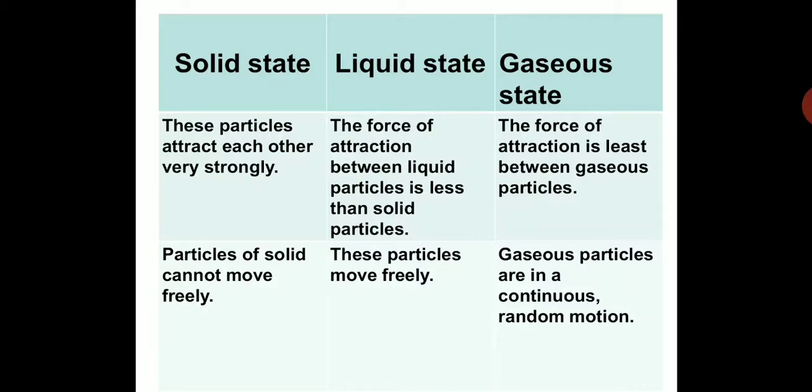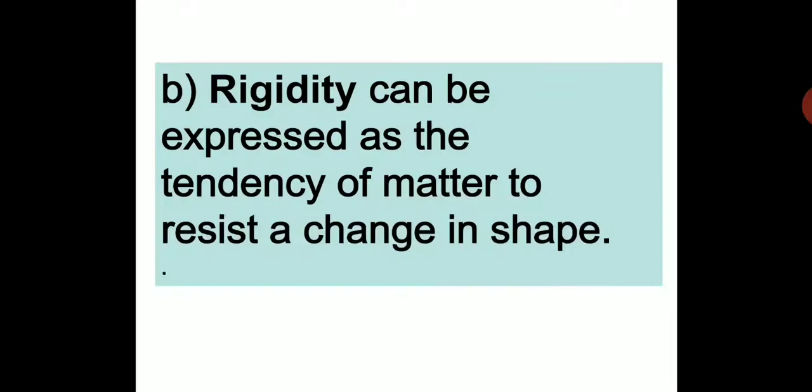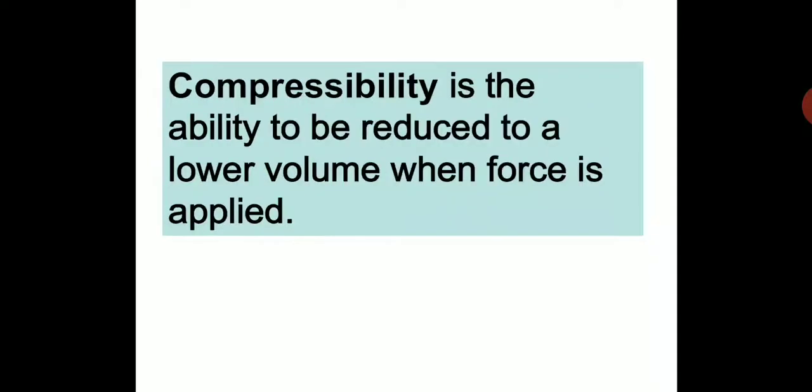So you can make columns, continue with the columns, and write these points of difference. Rigidity can be expressed as the tendency of matter to resist a change in shape. So you have to define those terms in that question, which had two parts: find the difference between solid, liquid and gas, and define all these concepts. So rigidity is the tendency of matter to resist a change. That means a solid will be highly rigid because it will resist the change in shape, whereas liquid and gas take the shape of the container. So you can relate to that concept.